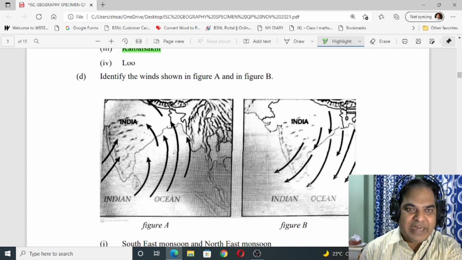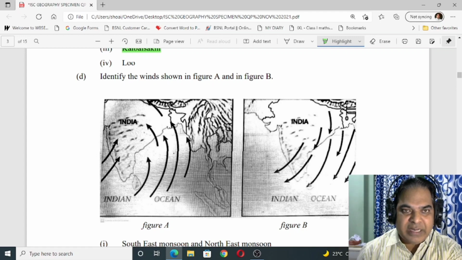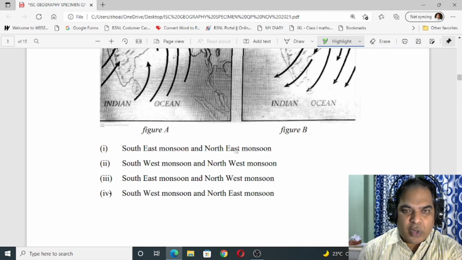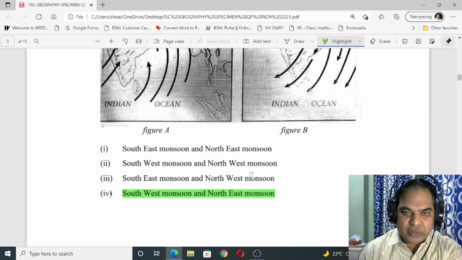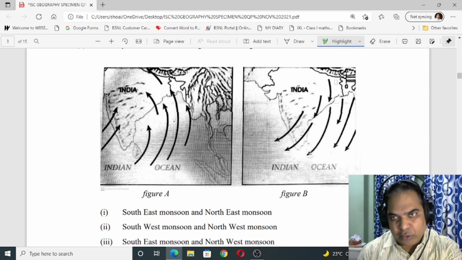Then D. You have to identify the winds shown in figures A and B. So two figures are given. Let us see. Southeast monsoon, northeast monsoon. Okay, so according to me, this one is correct: southwest monsoon and northeast monsoon. Let us see the map. In this one, southwest, from south it is moving towards the west. And in figure B, the wind is blowing from north towards the east.